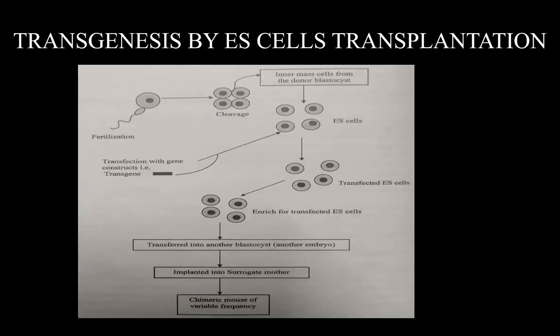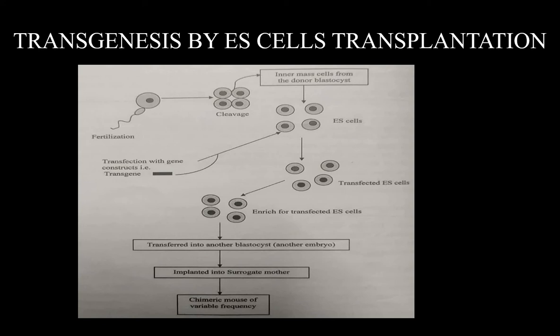Then transgenesis by embryonic cell transplantation is shown here, where the fertilization of the ovum is carried out with the sperm, and then the innermost cells from the donor blastocyst are separated, which are termed ES cells.